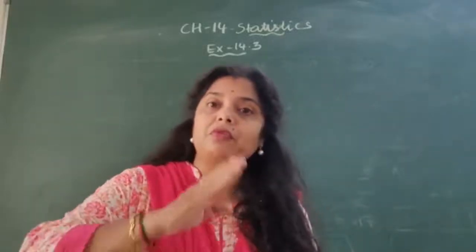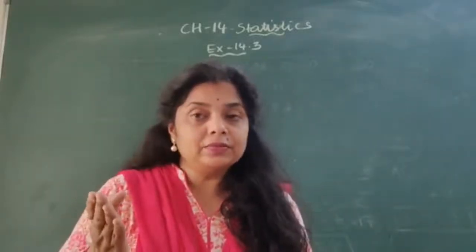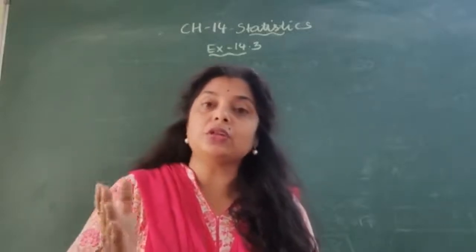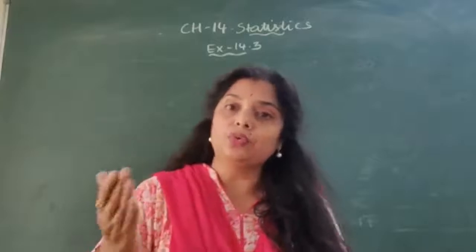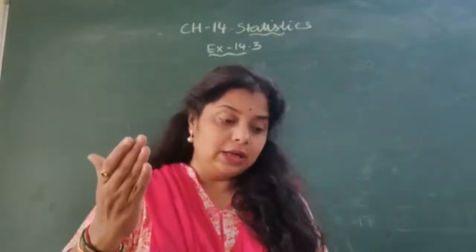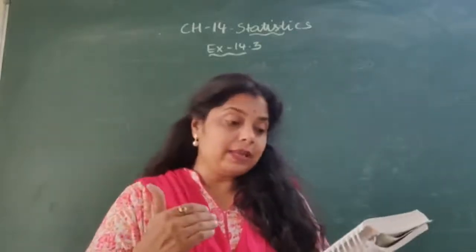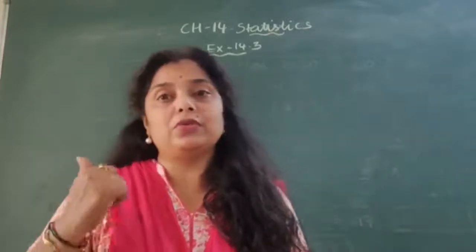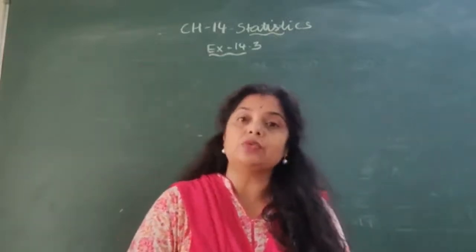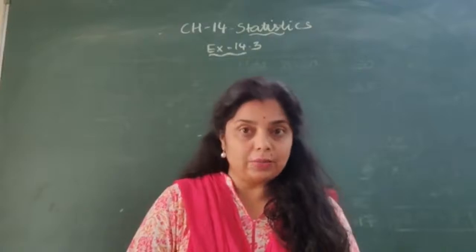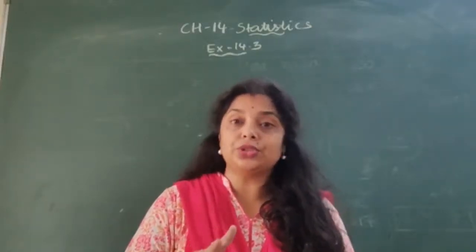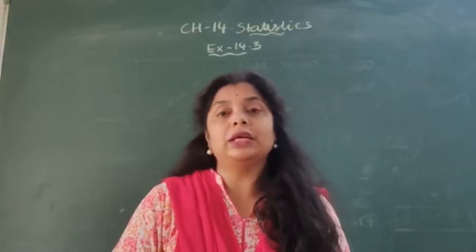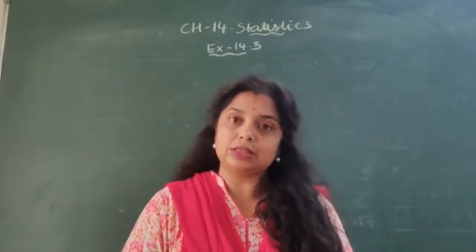First it is below 20, so can we start from 15 to 20? 15 to 20, because it includes 18, 19 and 20 also. Then 20 to 25, 25 to 30, like that we get the last class as 55 to 60. So let's see how to solve this question. This is an important one and quite different from the earlier 2 questions which we solved in the last class.